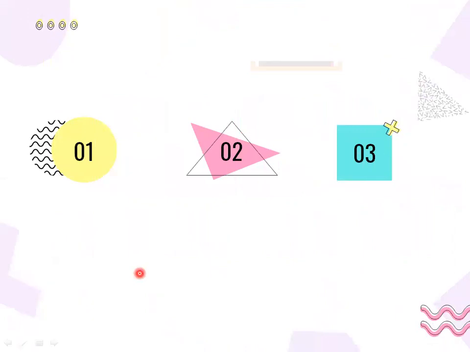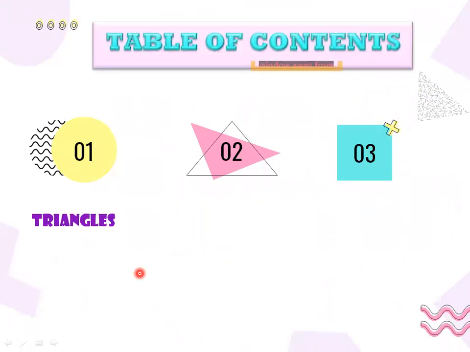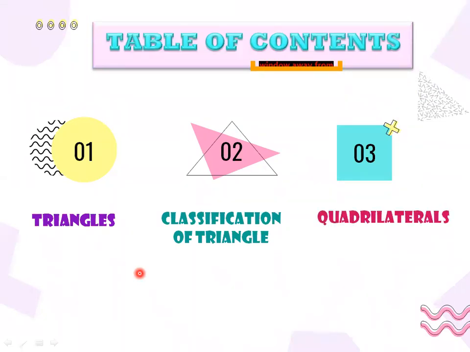So in chapter number 12, triangles and quadrilaterals, what are you going to learn today? Number 1, you will learn about triangles, meaning what triangles are. Then you will learn about the classification of triangles, how you will classify a triangle with respect to given sides and angles. And the last topic is quadrilaterals. I know triangles is not a new topic for you, but quadrilateral is a new topic for all of you. So let's quickly go through the topic.